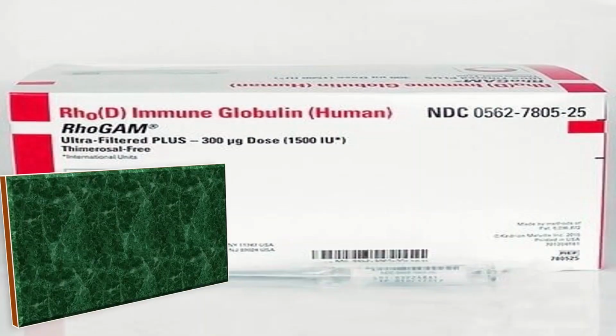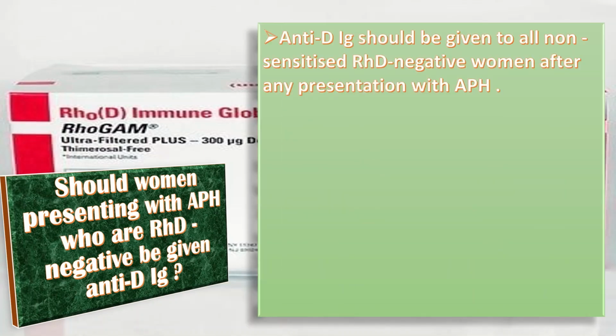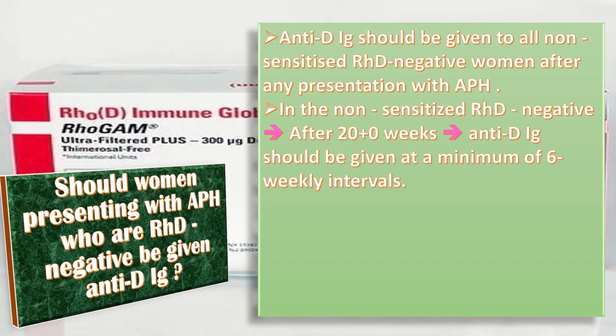Now, should women presenting with APH who are RhD negative be given anti-D immunoglobulin? Anti-D immunoglobulin should be given to all non-sensitized RhD negative women after any presentation with APH, independent of whether routine antenatal prophylactic anti-D has been administered or not. In the non-sensitized RhD negative woman, in the event of recurrent vaginal bleeding after 20 weeks of gestation, anti-D immunoglobulin should be given at a minimum of 6-weekly intervals.